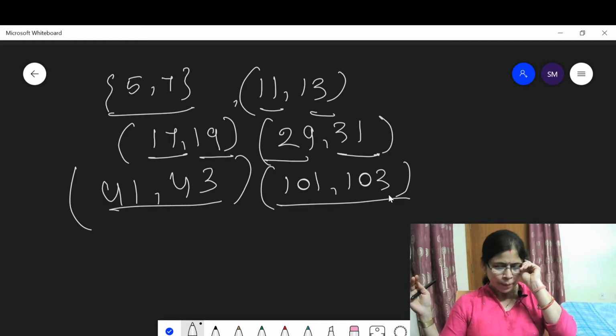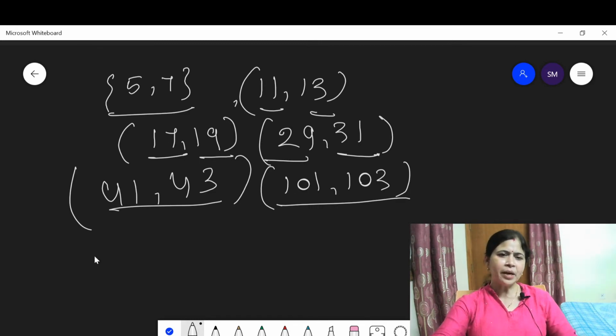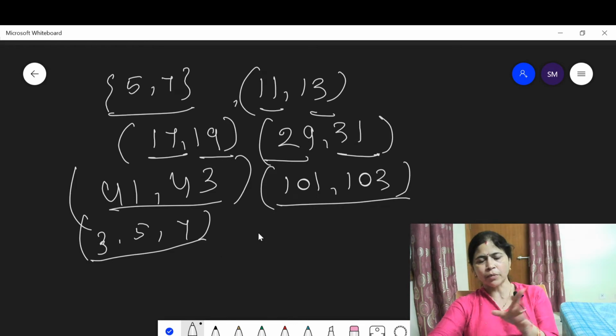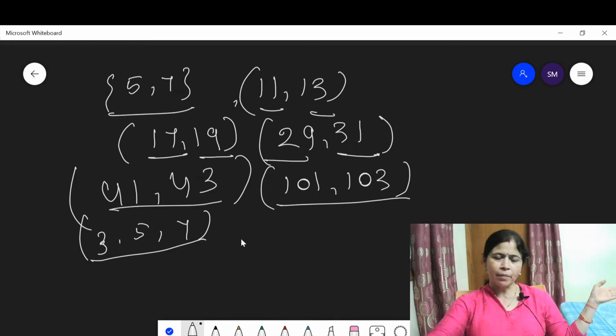Then next, prime triplet. Prime triplet means three consecutive prime numbers. Suppose prime triplets, three consecutive prime numbers: 3, 5, 7. They are three consecutive prime numbers. 7, 9, 11 are not, because 9 is not a prime number. 11, 13, 15 is not possible because 15 is not a prime number.